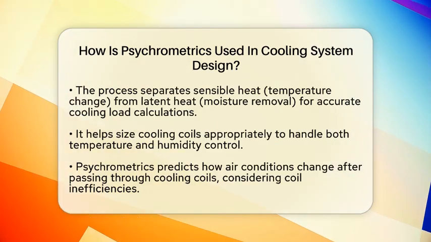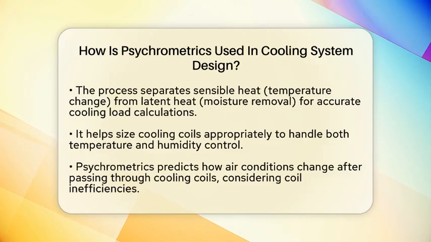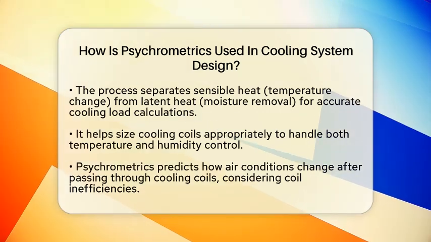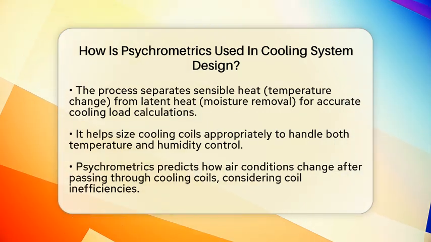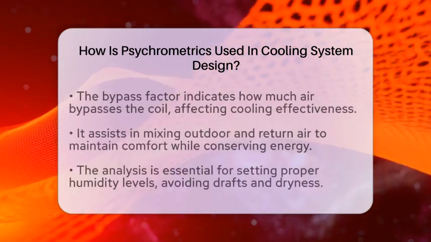Engineers also use psychrometrics to predict how the air will change after passing through cooling coils. Due to coil inefficiencies, not all air contacts the coil surface, so the actual cooling is less than ideal. The bypass factor on the psychrometric chart shows how much air bypasses the coil, helping engineers design systems that meet target conditions.